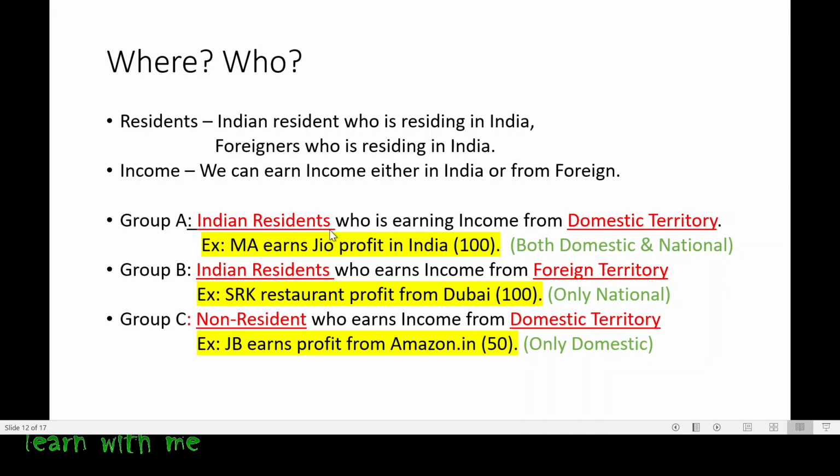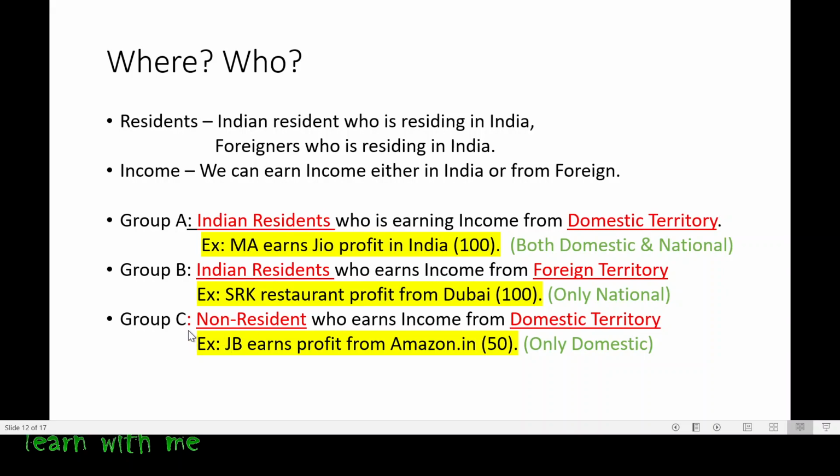Now, in group A, it tells that the person is an Indian resident. So blindly we can add it for GNP, because he is a resident of India. Now the second one, again an Indian resident. Again we can add this blindly because he is also a resident of India. But you may be thinking it is earned in foreign territory. See, I will tell you one thing. While calculating GNP, we will not consider where the income is earned. We will consider who is earning income. Only the residents will be added for GNP.